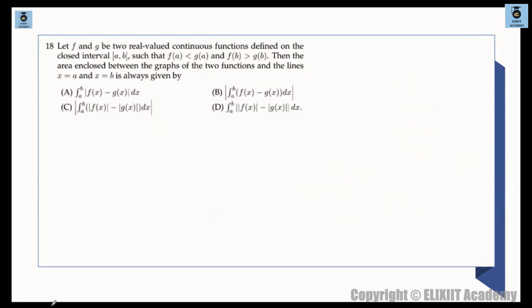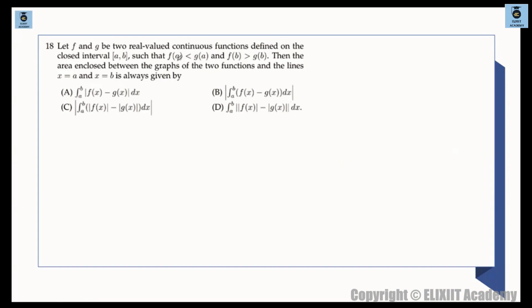Let f and g be two real valued continuous functions defined on this closed interval AB such that f of a is less than g of a and f of b is greater than g of b. So you have to take the figure in such a way that these conditions are maintained. Then the area enclosed between the graphs of these two functions and the lines x is equal to a and x is equal to b is always given by what? ठीक है, तो there are certain conditions which needs to be followed. तो roughly एक ग्राफ बना लेंगे.